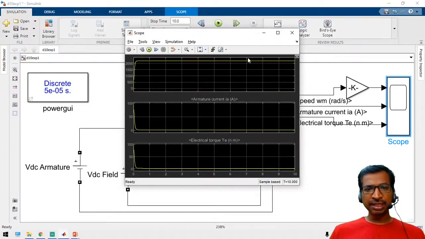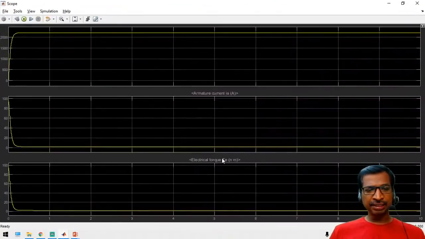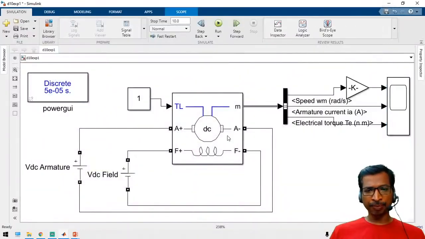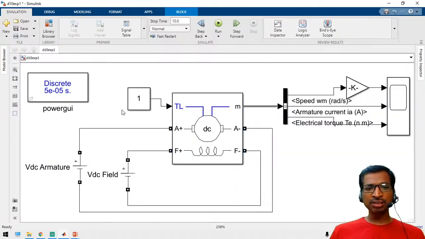The first one is the motor speed in RPM, the second one is the armature current, and the third one is the electromagnetic torque. Now see here, the motor is not loaded, right? That's why the motor speed shows above 2000 RPM. By default the full load speed is 1750 RPM. So now we have to calculate the full load torque. What is the full load torque?